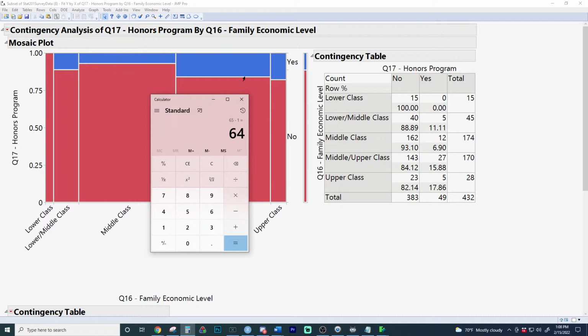Which of these groups were most likely to be honors students? So it kind of relates to what's going on right here. These are the row percentages right here, and these are the row percentages right here. Was it the lower, middle, or upper class that was most likely to be honors students? The row percentages will tell you within these groups which of them was most likely. And the group most likely to be an honors student was which group? It would be which one of these? Upper class, but mine looks different.